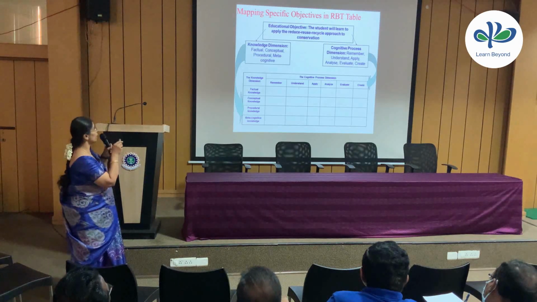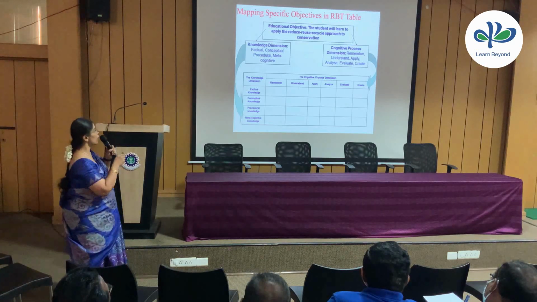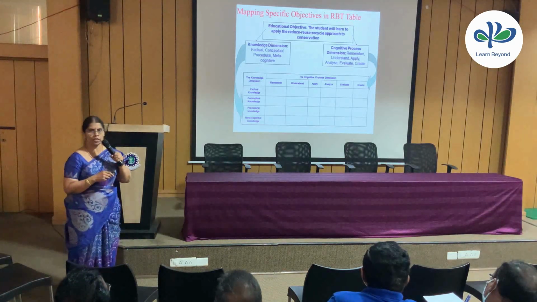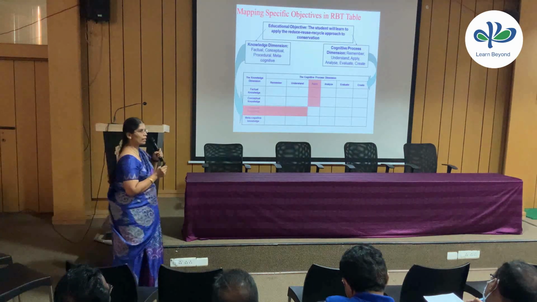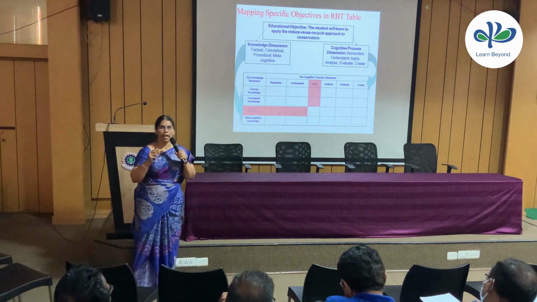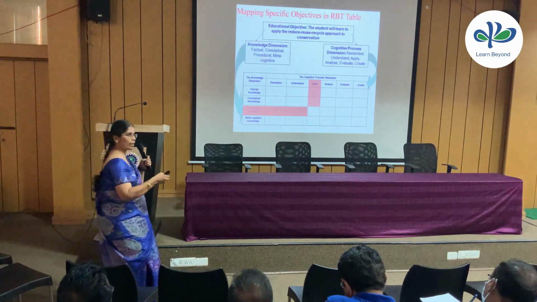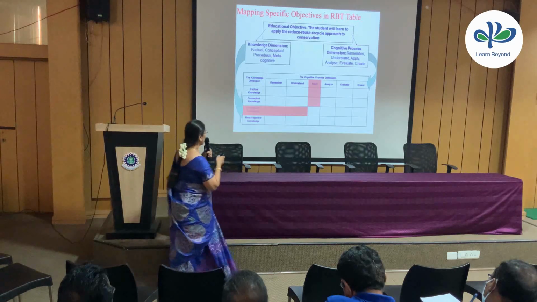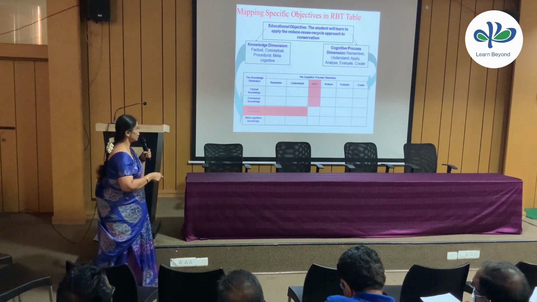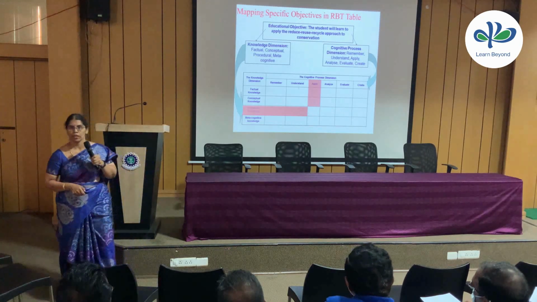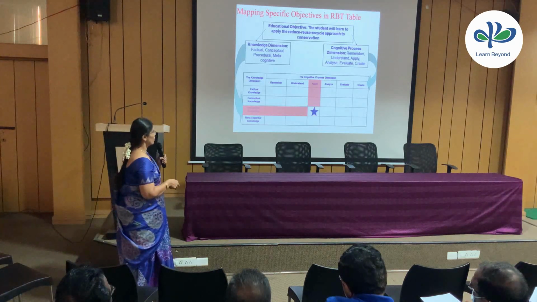See here, we have: the student will learn to apply the reduce, reuse, recycle approach to conservation. The knowledge dimension and the cognitive process dimension go like this. Suppose I have a part as apply with the procedure. If I'm applying some concept by making use of an algorithm, or any technique, or any methodology, how do I map that? So apply, procedure. Here I will have to map that particular point. This is how the mapping goes.